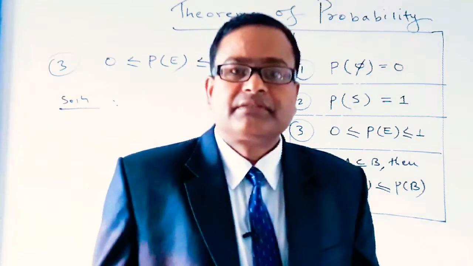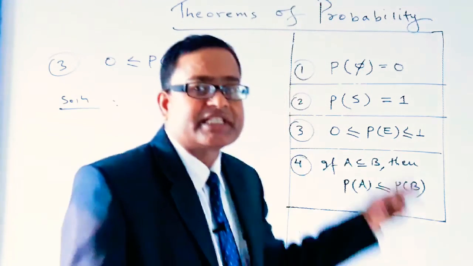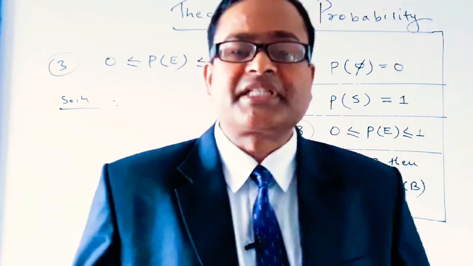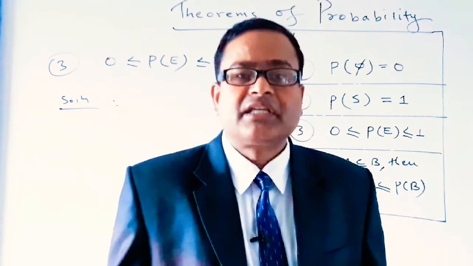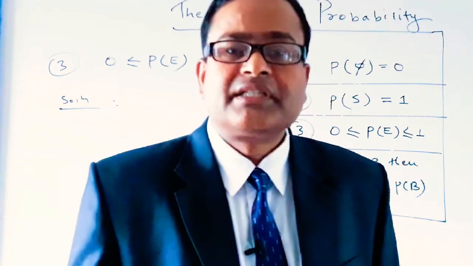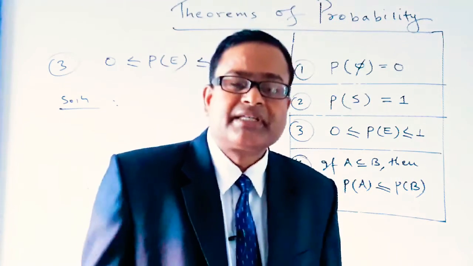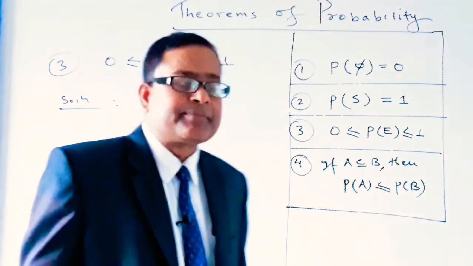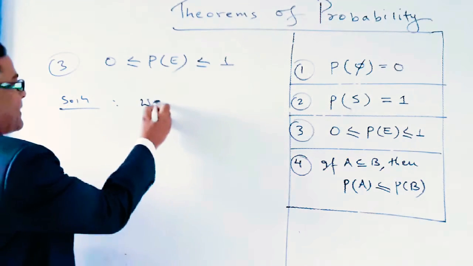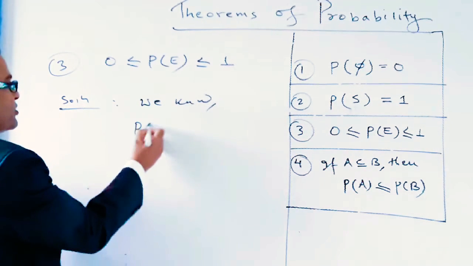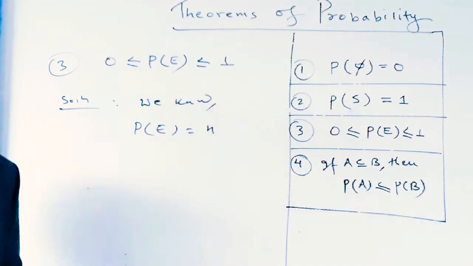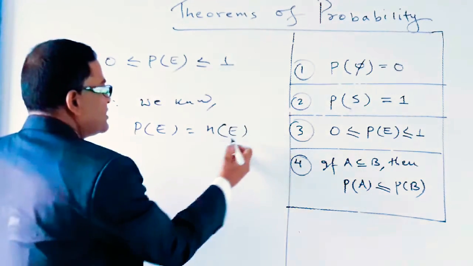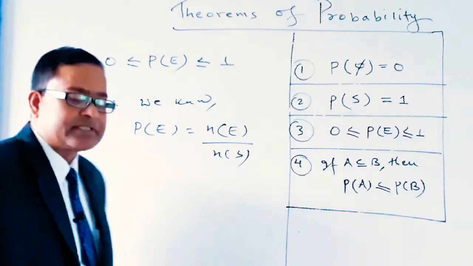Dear students, we are proving all these four theorems by using the mathematical definition of probability. That means the probability of an event is equal to the number of elements in the event divided by the number of elements in the sample space. That means the probability of an event is the ratio of the number of event to the number of sample space. So we know the probability of an event is equal to n(E) divided by n(S).